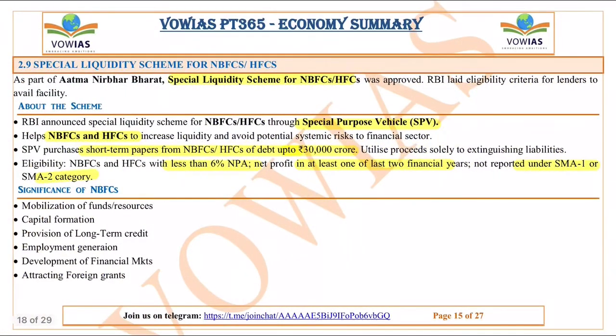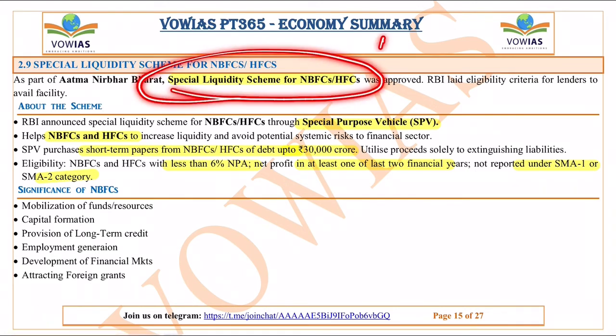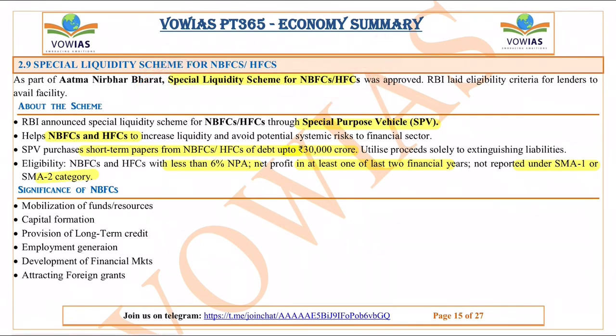So RBI has done another important thing. Under the Atmanirbhar Bharat, the government has introduced a special liquidity scheme for the NBFCs and HFCs. I told you already, there is an asset liability mismatch. This means that the NBFCs will give long-term loans, but the bonds which the NBFCs will issue for the money which they have to lend will be issued as short-term ones. So their liability is short-term, but their income is long-term. So these are two different things. There is a complete mismatch.